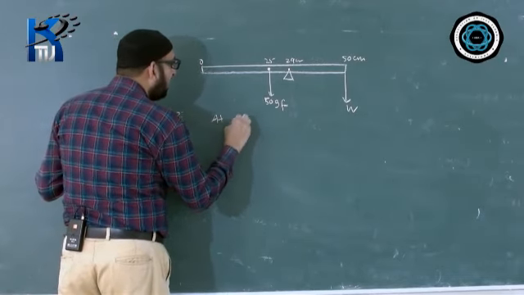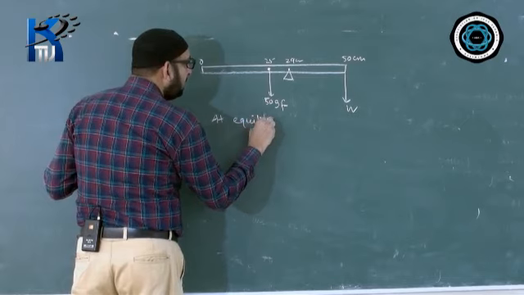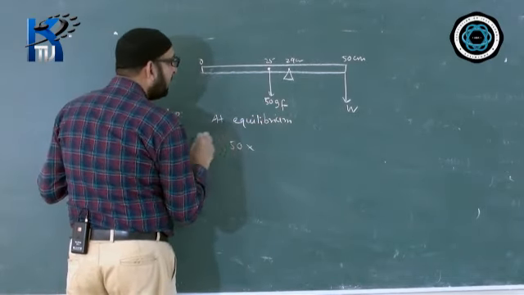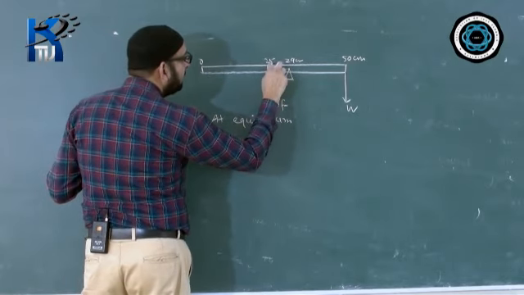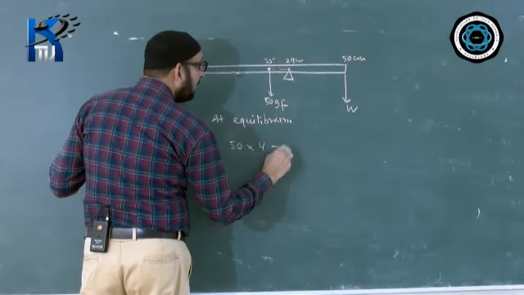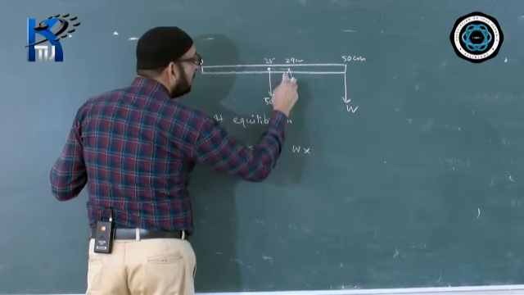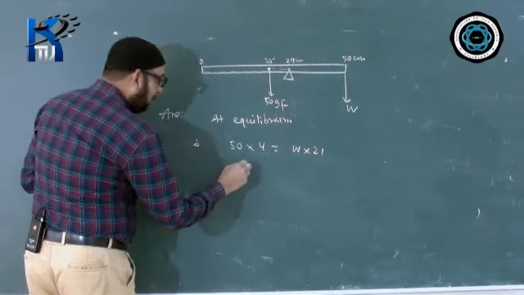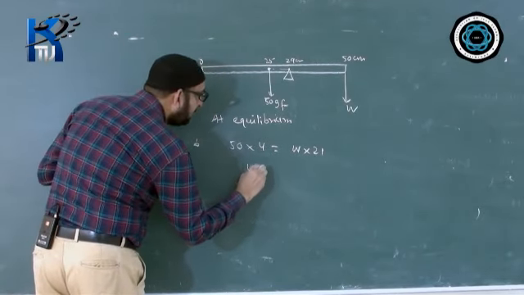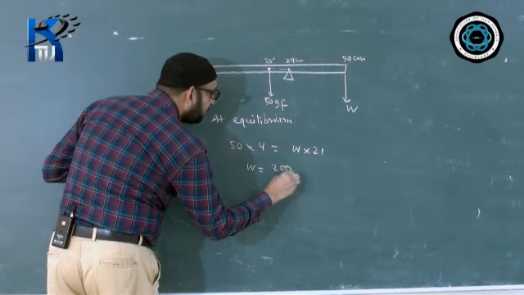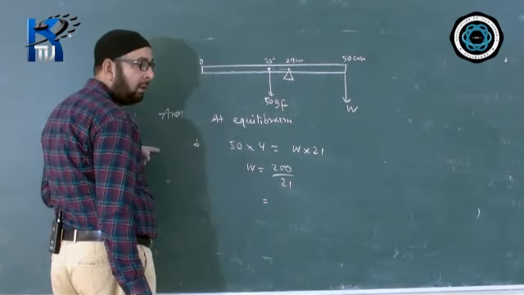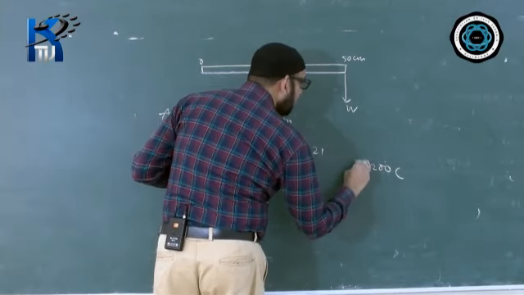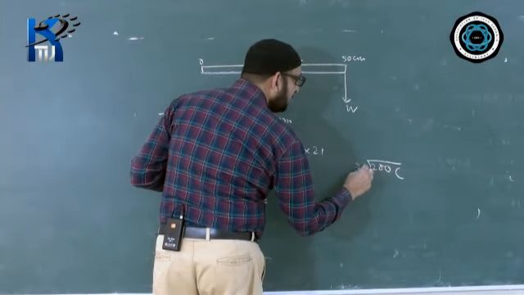Here we write directly, at equilibrium. We'll do the calculation now. At equilibrium, 50 into the distance. How much is the distance? 25, 29, the distance is coming 4. Other side it is W into 29, 50, the distance is coming 21. W value will come 200 by 21, and you have to divide and give the answer in decimal. So 200 divided by 21, at least one decimal place you must give the answer.